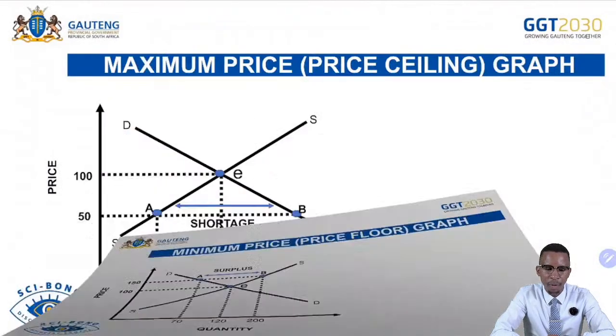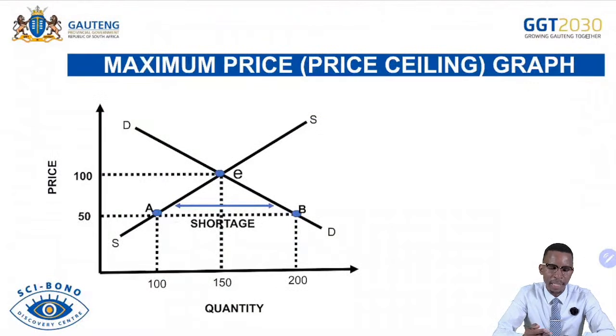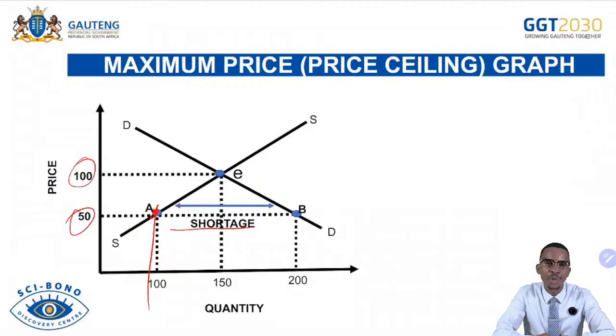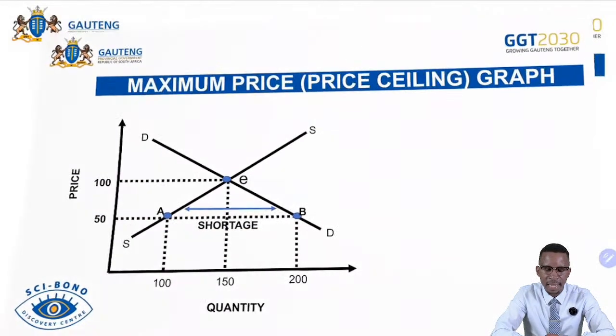And then we go further to maximum prices. Those are prices set by the government to be below the equilibrium or market price. There you see, to ensure that people can afford these goods, the price will be 50 Rand instead of 100 Rand. Then the market will be undersupplying the product because now it becomes cheap and suppliers are discouraged from supplying. That's when the government intervenes to produce the product because it is undersupplied by the market. That's why we come across the market shortage. The supply will be less than the demand.